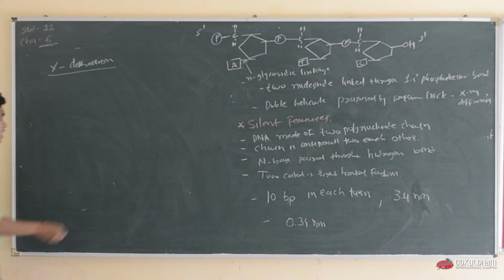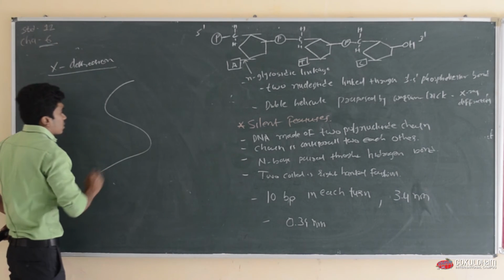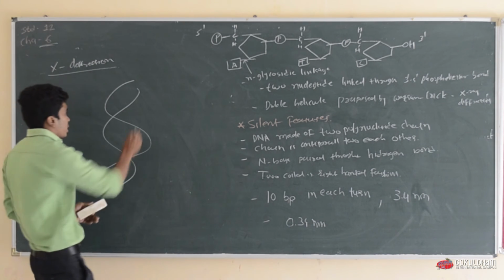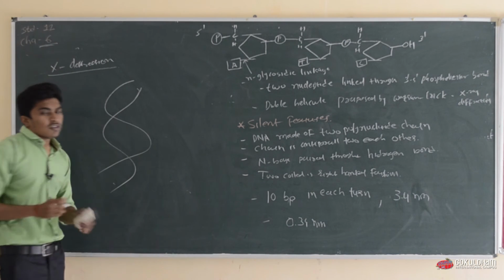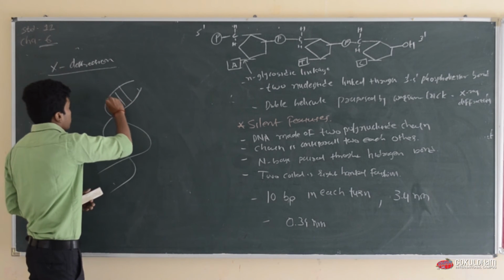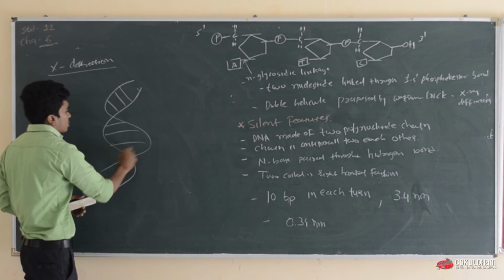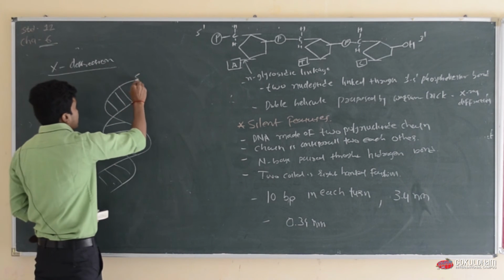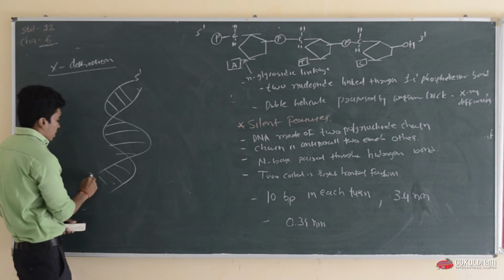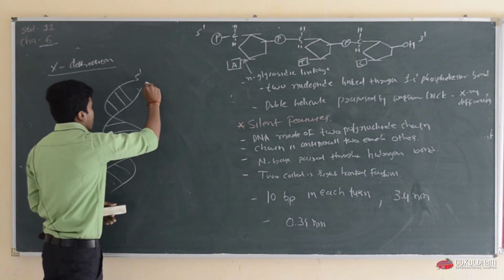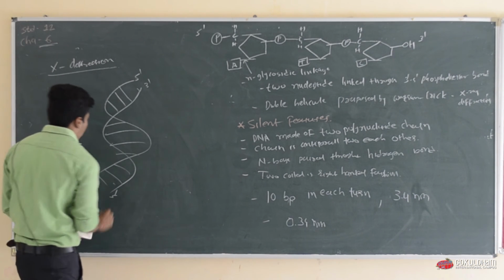And they proposed that DNA is made up of 2 chains which are anti-parallel to each other, where the first chain goes from 5' to 3' and the other chain goes from 3' to 5'.